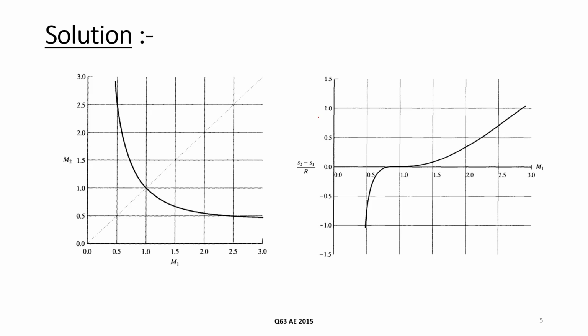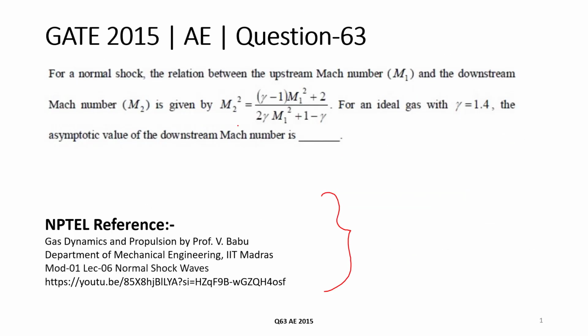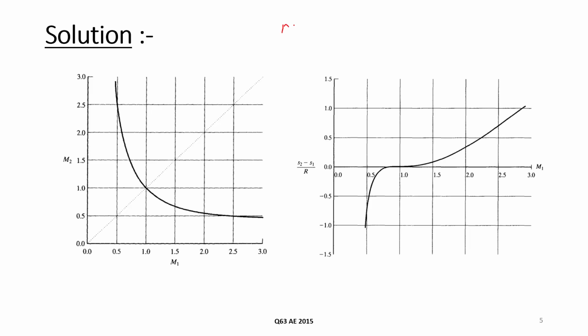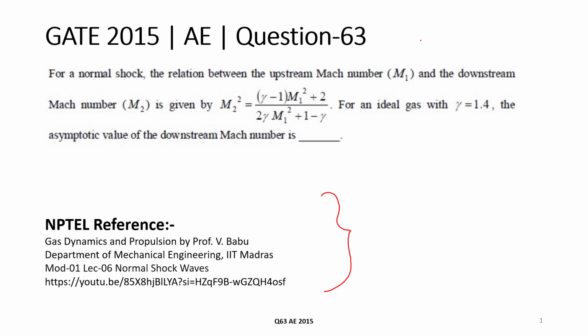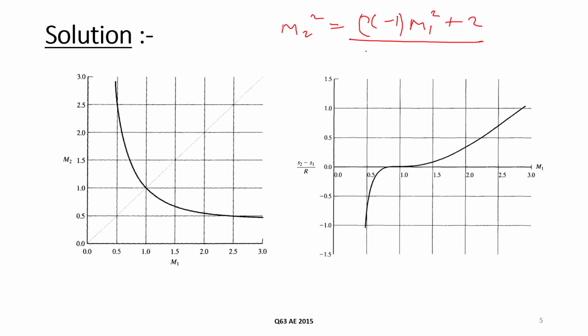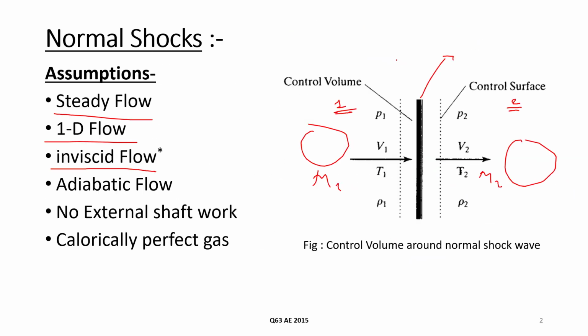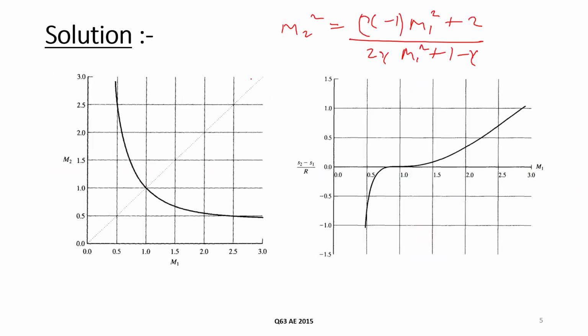So now if you see in the problem, this relation between upstream and downstream Mach number is given, which is M2 square equal to (gamma minus 1) M1 square plus 2, upon 2 gamma M1 square plus 1 minus gamma. If we draw the plot between M1 and M2, we will get this plot.